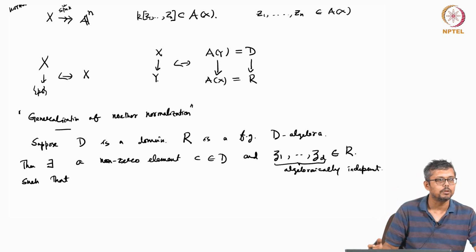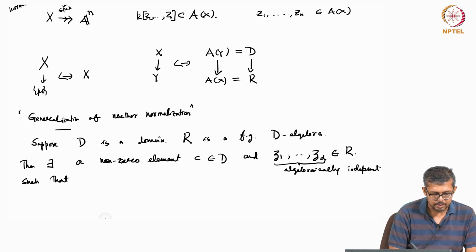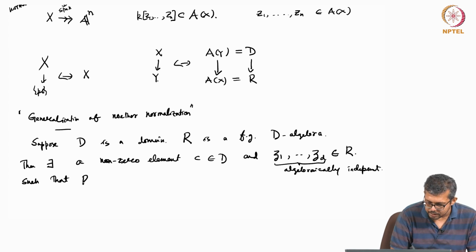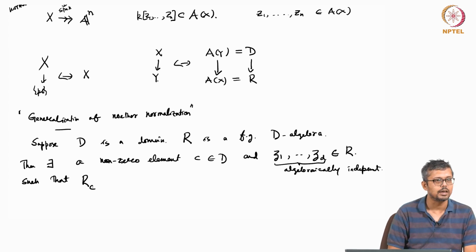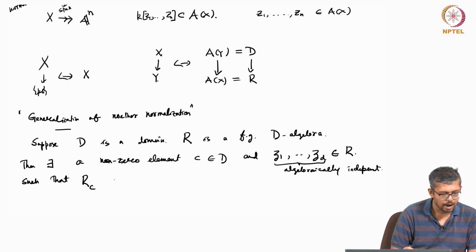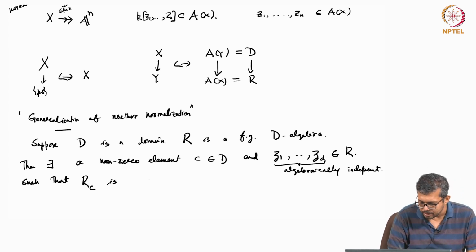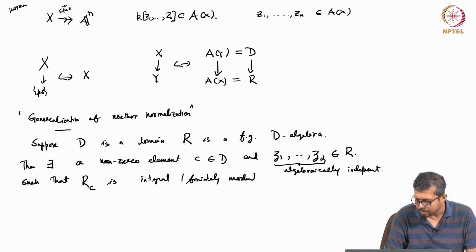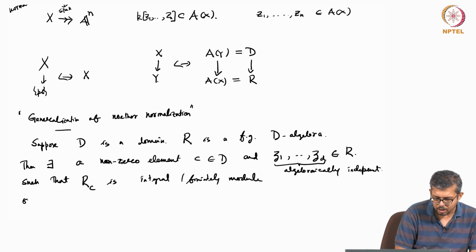That means they form a transcendence basis, such that R_C, the localization, R_C is integral, or a finite module, or a finitely generated module over D_C.